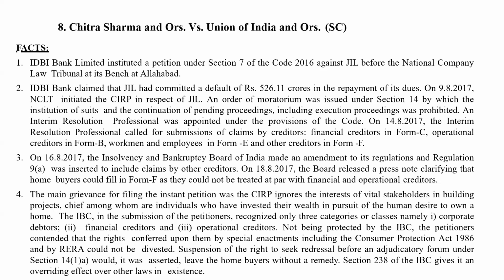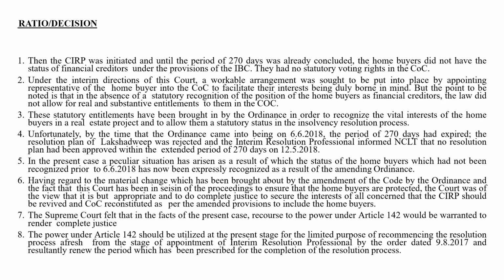Section 238 of the IBC gives it an overriding effect over other laws in existence. So here CIRP was initiated and 270 days were already over, and home buyers were not granted the status of financial creditors. Now Supreme Court said what to do now. So they said let the CIRP start from the very beginning, and you include home buyers also in the category of the COC. Okay? Supreme Court felt that in the facts of the present case, recourse to the power under Article 142 would be warranted to render complete justice.